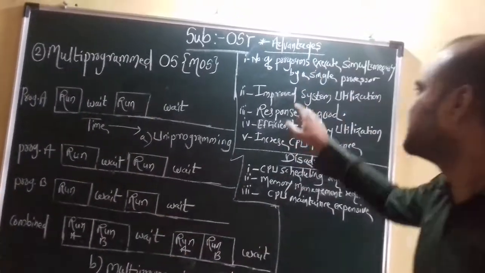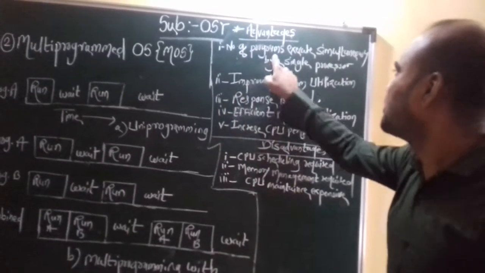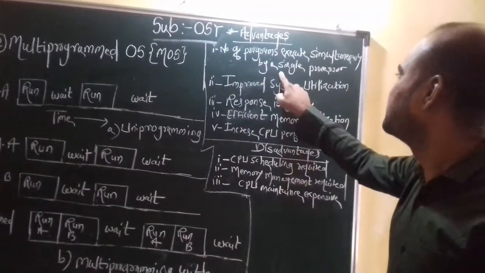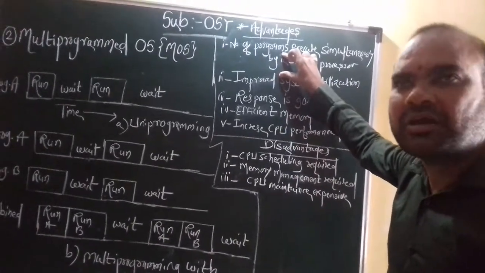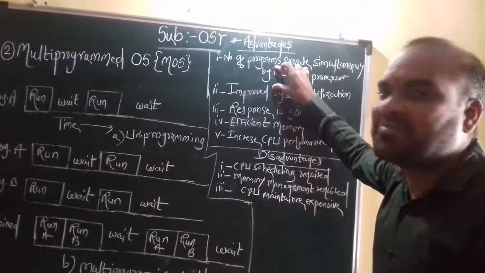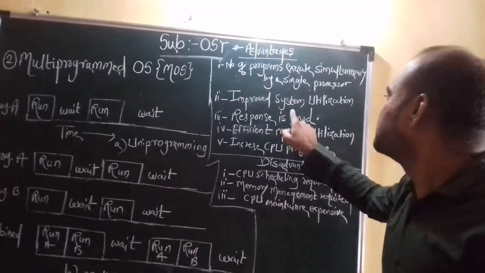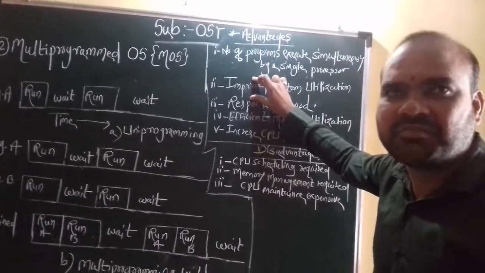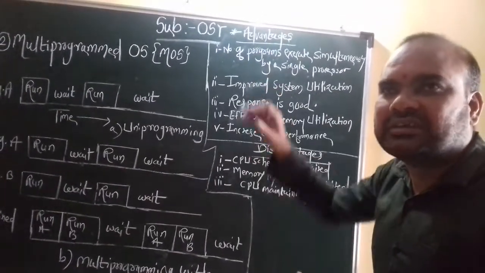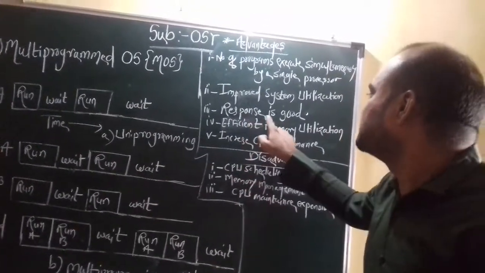Now let's focus on the advantages of a multi-program operating system. First, a number of programs are executed simultaneously by a single processor. Means a number of programs are executed or run in a single processor simultaneously. That is the main advantage. Second is improved system utilization. When a number of programs are executing at a time in the memory or in the OS, the system utilization is improved properly. Response is very good.